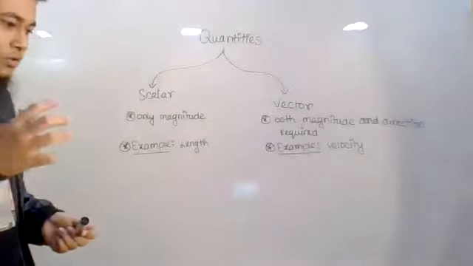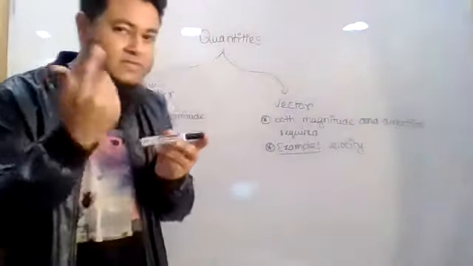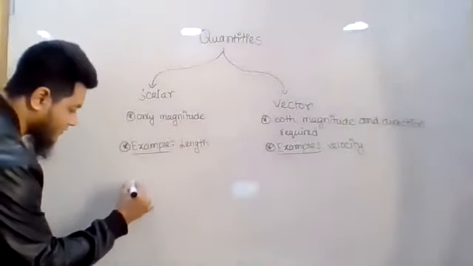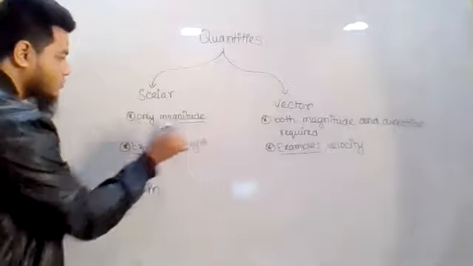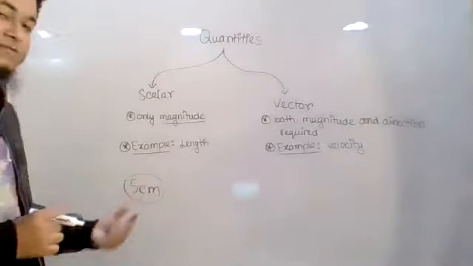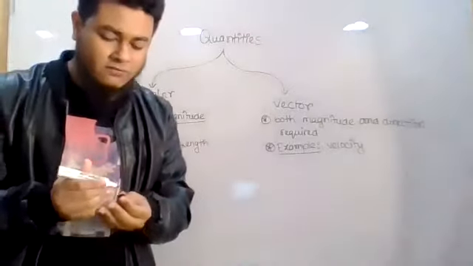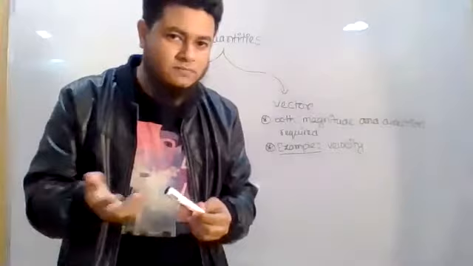So if I ask you what is the length of this marker, you will only tell me 5 centimeter. I will write 5 centimeter. This is called magnitude. This much is enough.